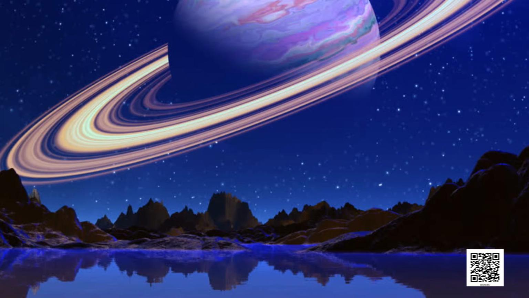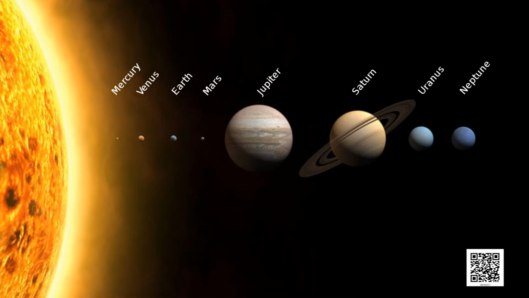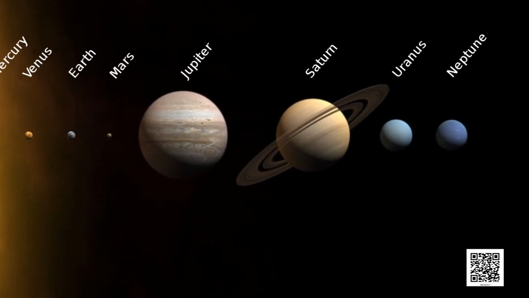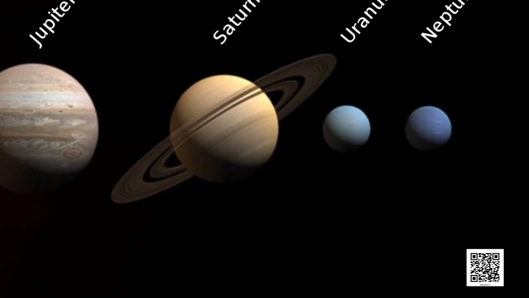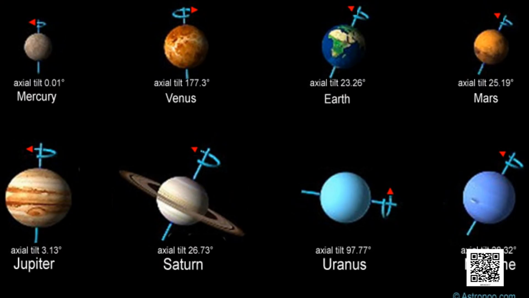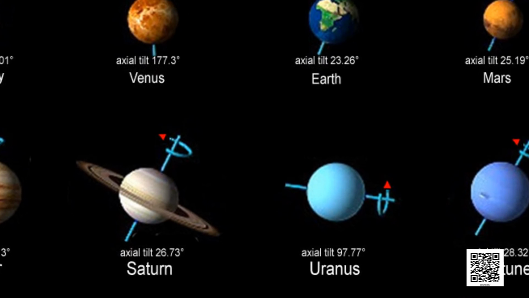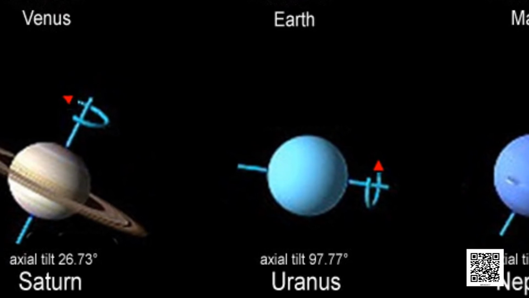The last two planets of the solar system are Uranus and Neptune. These are the outermost planets of the solar system. They can be seen only with the help of large telescopes. Like Venus, Uranus also rotates from east to west. The most remarkable feature of Uranus is that it has highly tilted rotational axis. As a result, in its orbital motion, it appears to roll on its side.